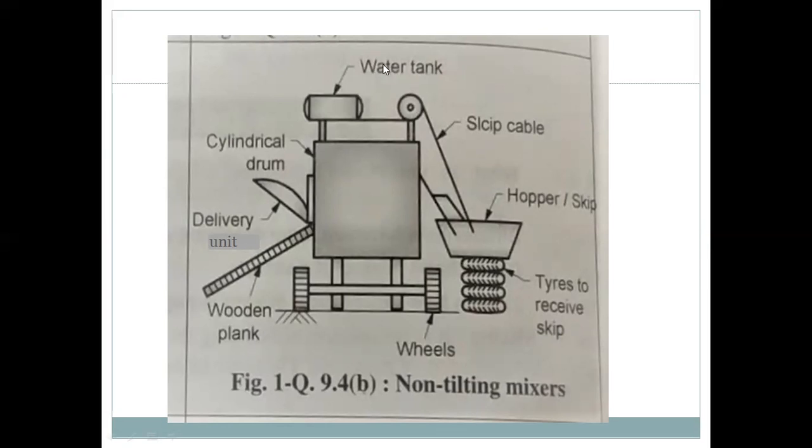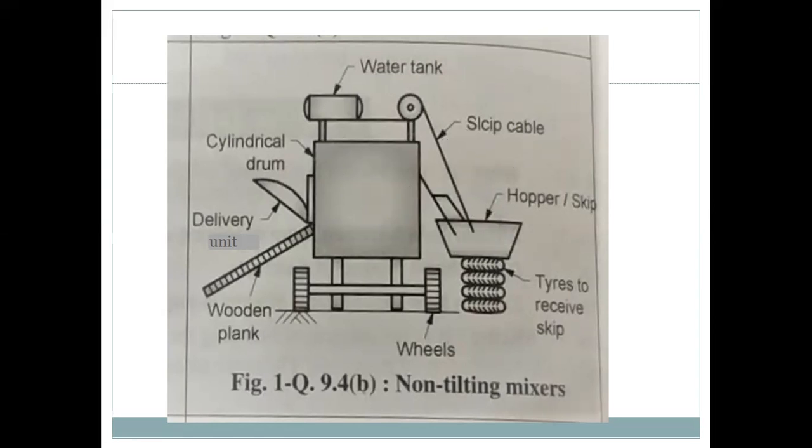The water tank is provided at the top for mixing the water into the concrete. The hopper is provided. In the hopper, first we add all the ingredients of the concrete, that is cement, sand, aggregate, and then the hopper is raised with the use of the cable, and this hopper will fill the ingredients into this drum. And when the ingredients are filled into the drum, the drum is rotated, and the water is added directly into the drum from the water tank provided at the top in the required amount.